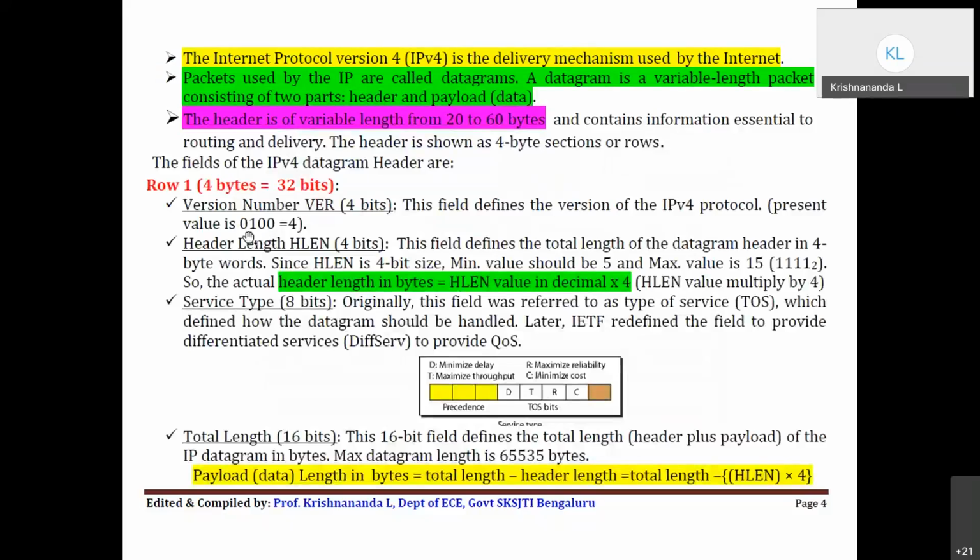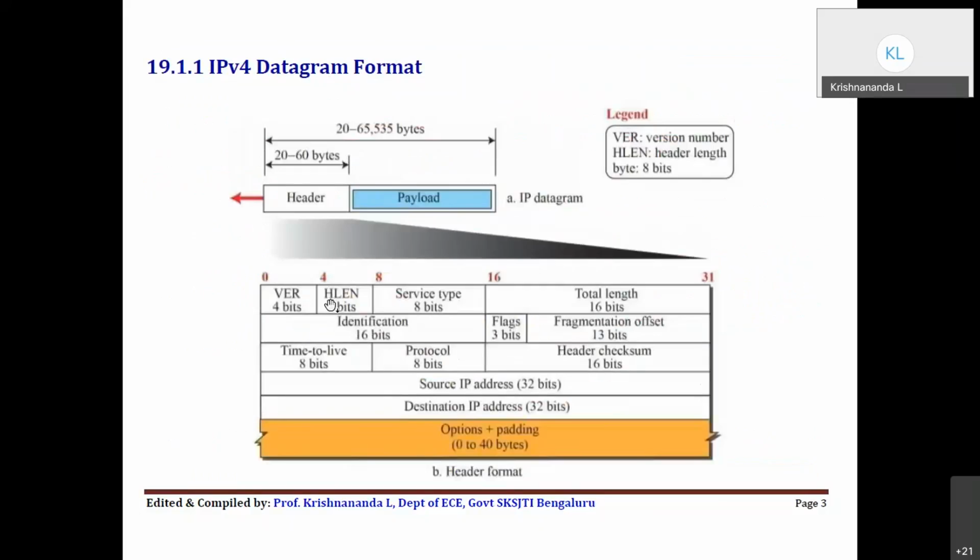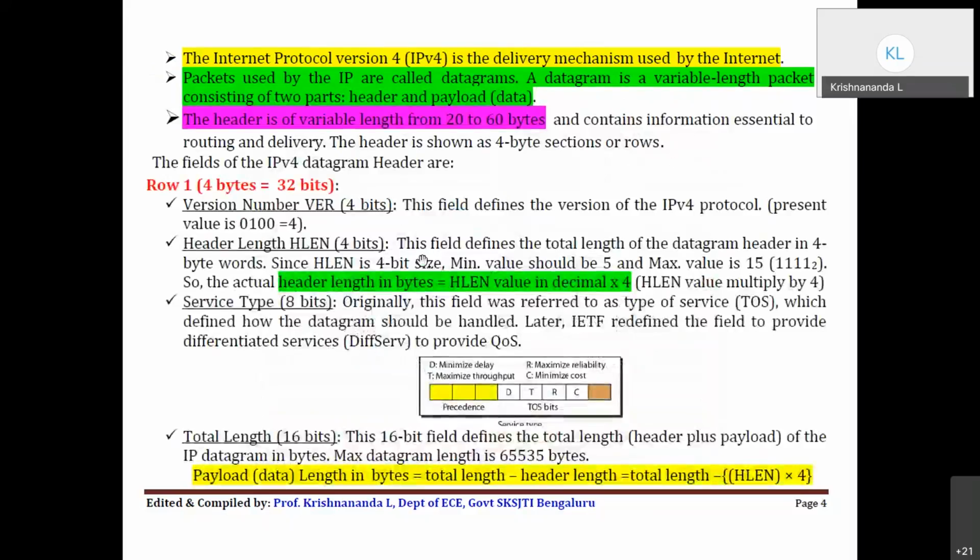This will be 0100, because in binary 4 is 0100, right? The next field is again 4 bits, which is HLEN, which stands for header length. Actually this is not the header length itself. This is a value which should be multiplied by 4 to get the total header length. This value should be minimum 5 and maximum 15.